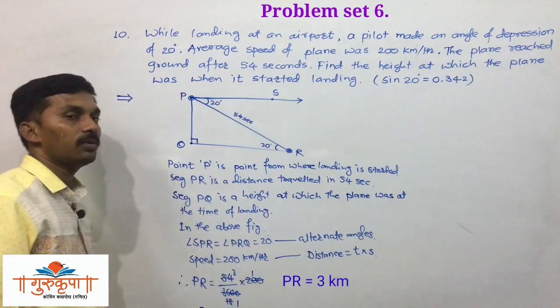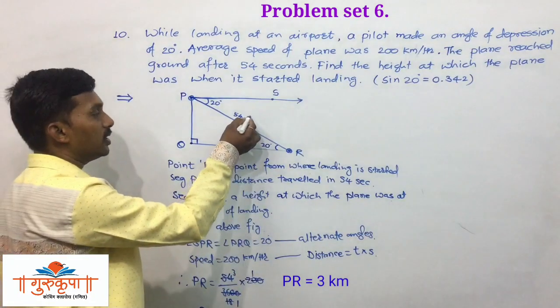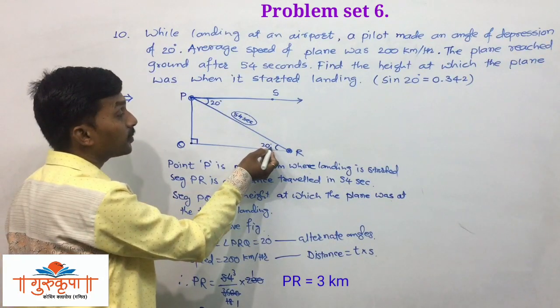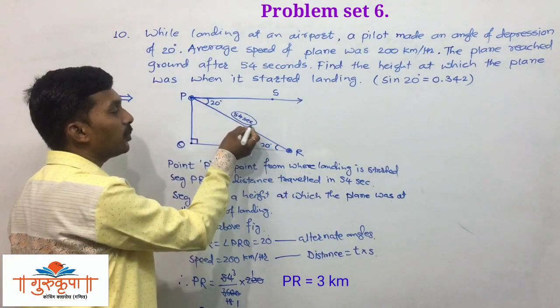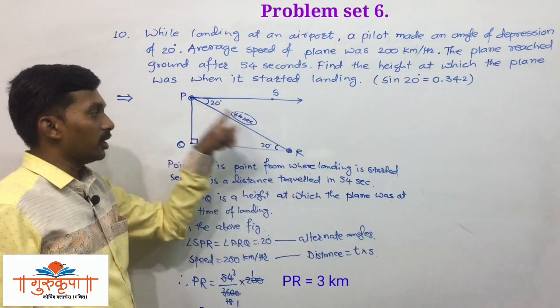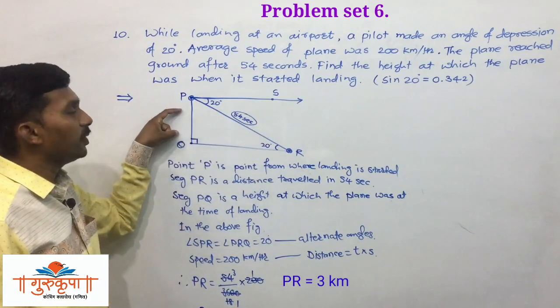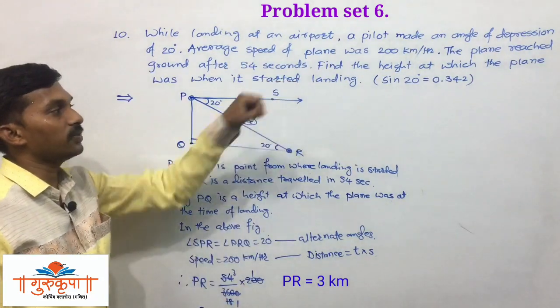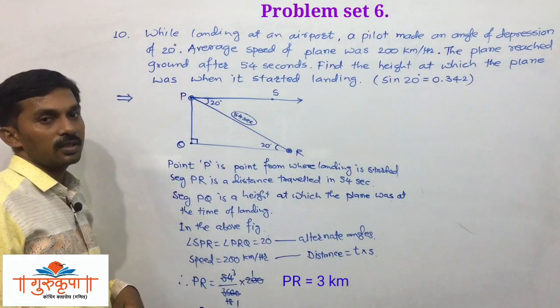So PR is equal to 3 km, and now you can easily find the value of PQ using the sine ratio. We know the hypotenuse, that is PR, 3 km, and we have to find PQ, that is the opposite side. So we have to use the sine ratio since we have been given the value of sine 20.